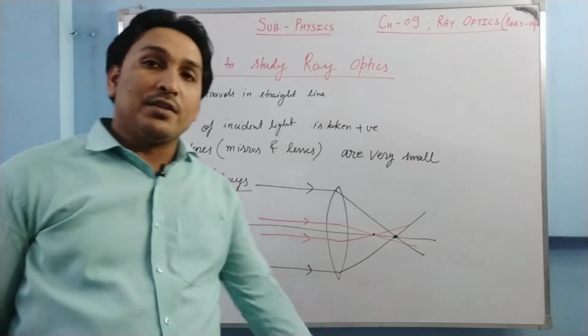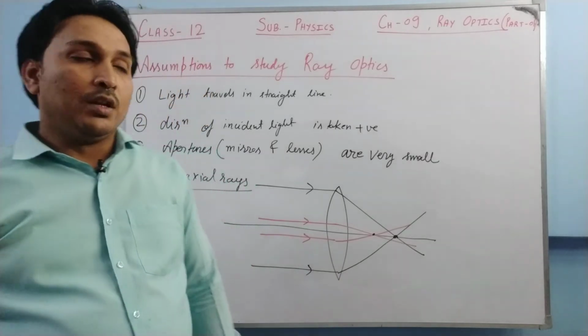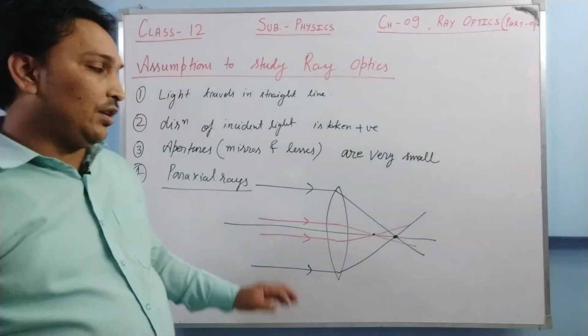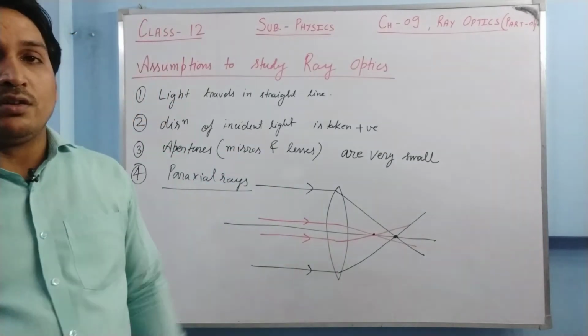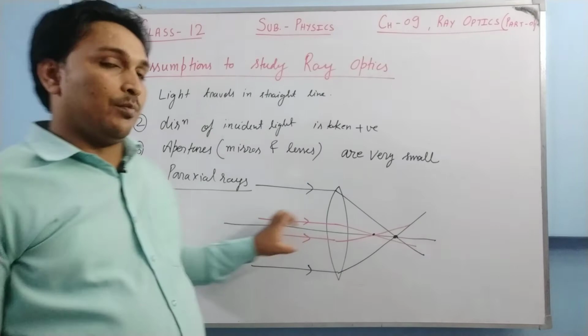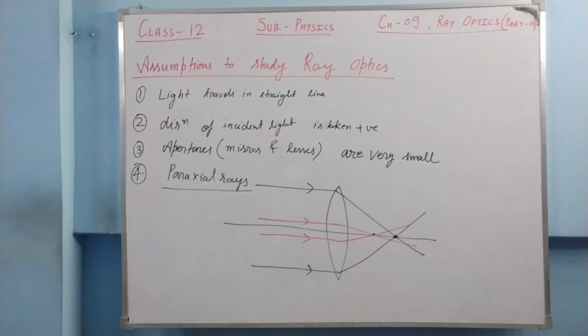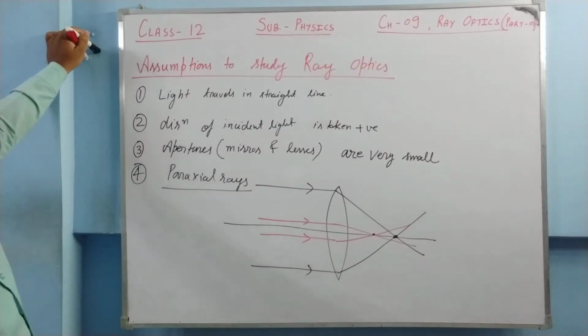To avoid this spherical aberration, what do we do? Either we stop marginal rays or we stop paraxial rays. So we do not consider marginal rays; we consider only paraxial rays. So these are some basic assumptions. The first one: light travels in a straight line.